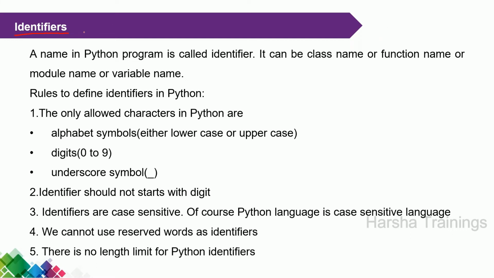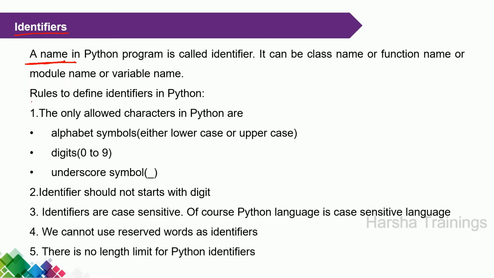Now, what is an identifier? Consider any programming language. We are using some variables. To perform some operation, we require a variable, and to define the name of a function, the name of a class, the name of a module, the name of a variable, throughout these situations we are allowed to give some names. How do we give the names? The names are called identifiers, not only in Python, but in any programming language. What is meant by identifier? An identifier is simply a name.